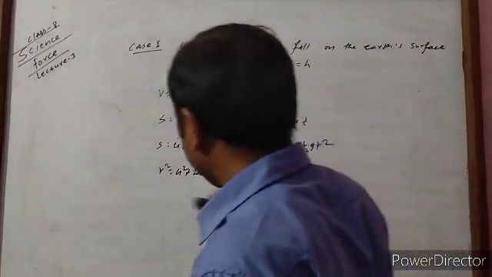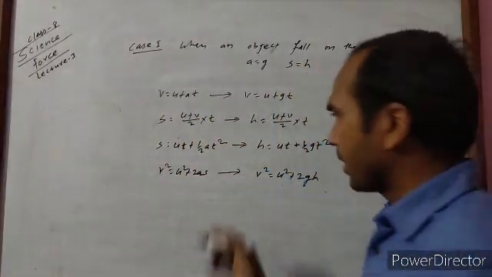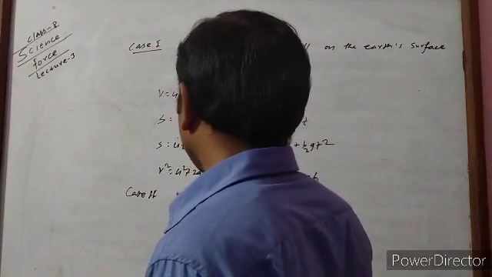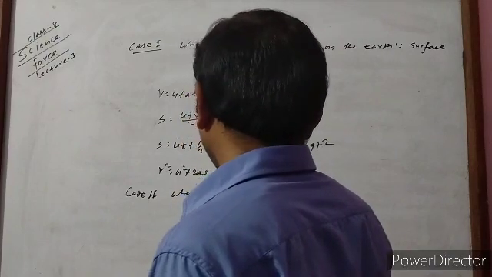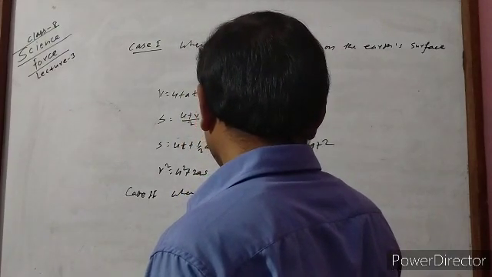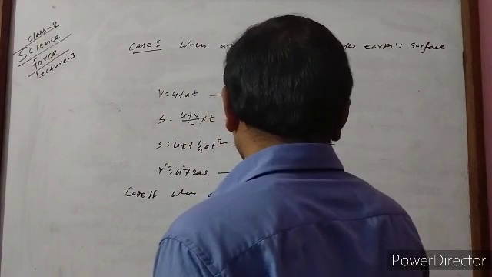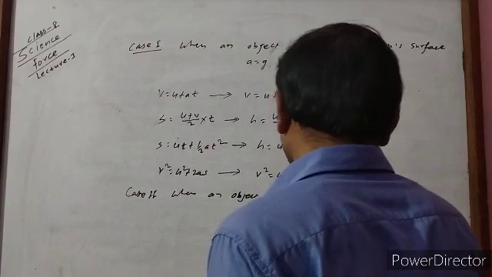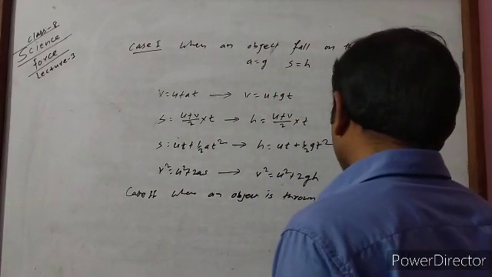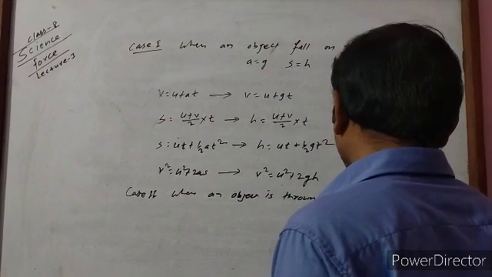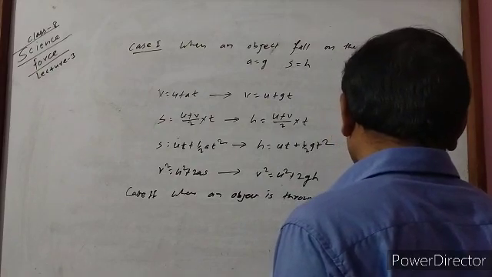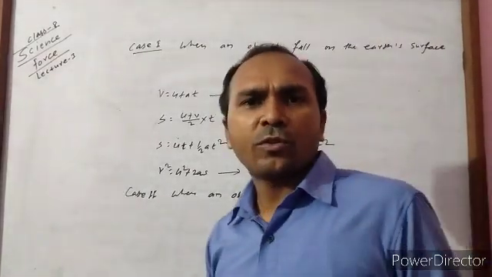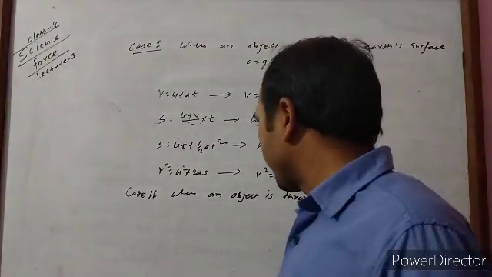Another case, case number 2. When an object is thrown vertically upward, at that time also there is a displacement that takes place.